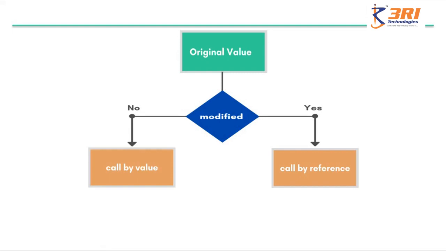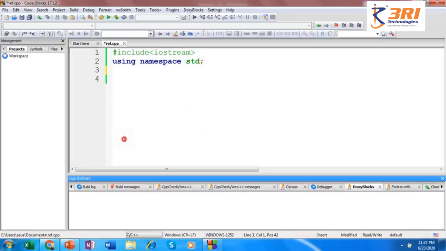Let's understand this through a program. Let's see what is call by value. So let's write a function fun, which is returning nothing, so void. The function name is fun, and let's say it is taking an integer argument.